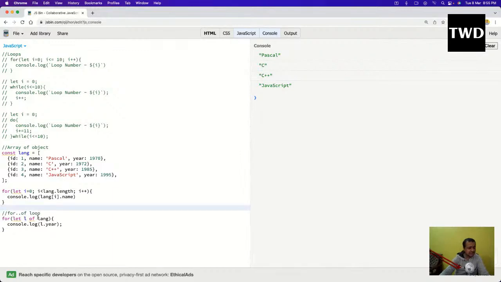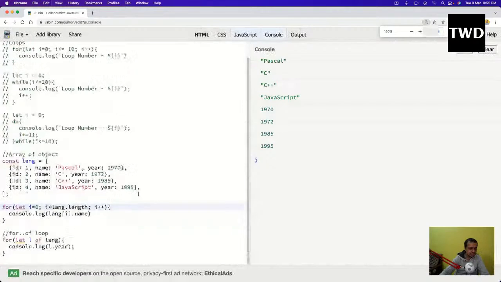So let L of lang is there. What is this L? L is like this object. Now the L is the object, like this is the object, and this is the object. So L dot year, name, or anything I can do. Now if I do this, see, the year is printed like this. So that is done.